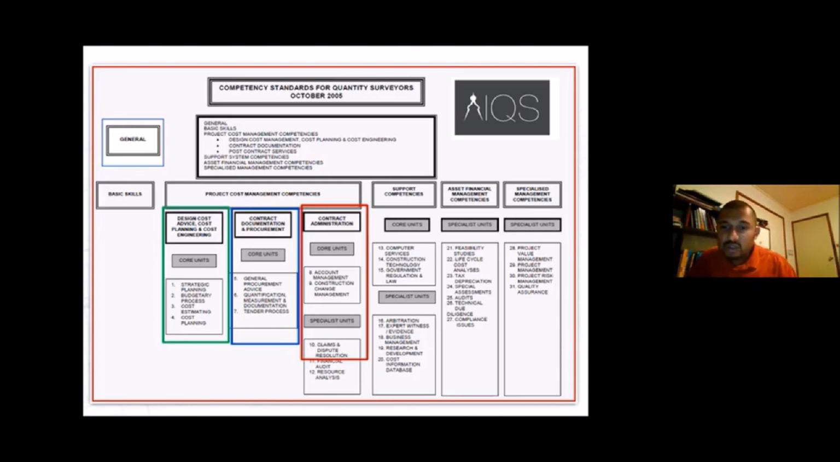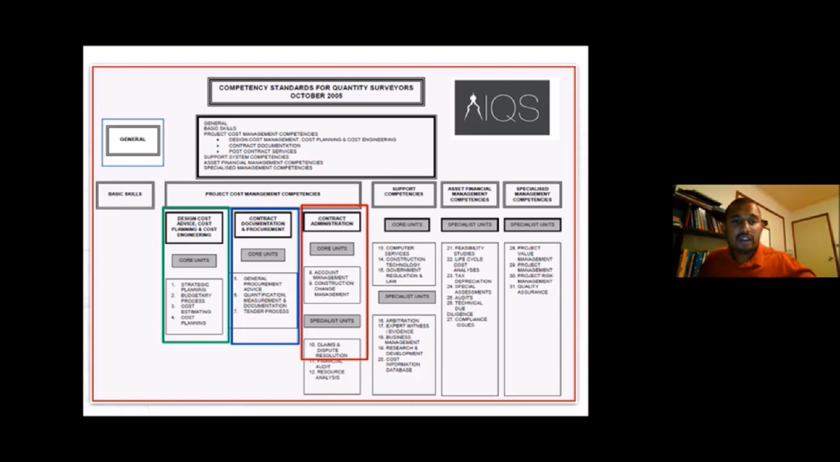But there's an exception to this rule. Sometimes some quantity surveyors are doing a particular specialist unit. For example, there might be people who are doing taxation, tax depreciation. In those kinds of situations, AIQS allows you to select 1 core competency out of these 3 and 1 specialist unit. Okay, and then you can go for the interview.